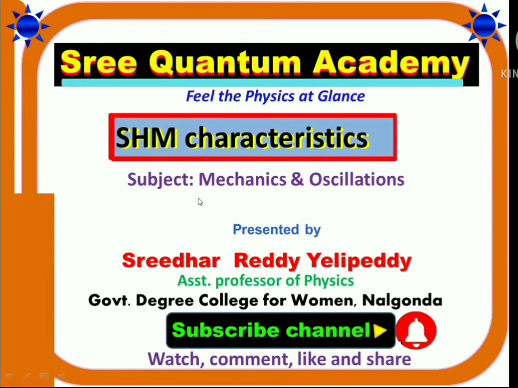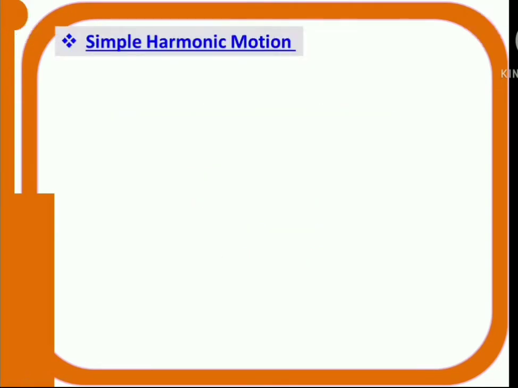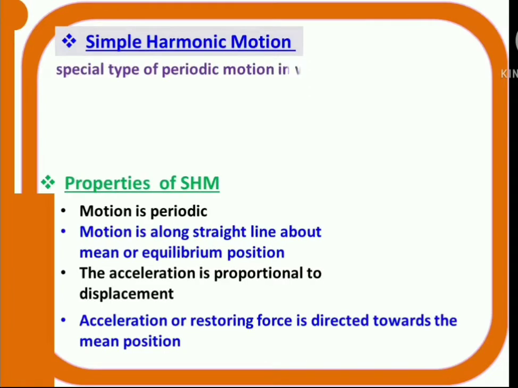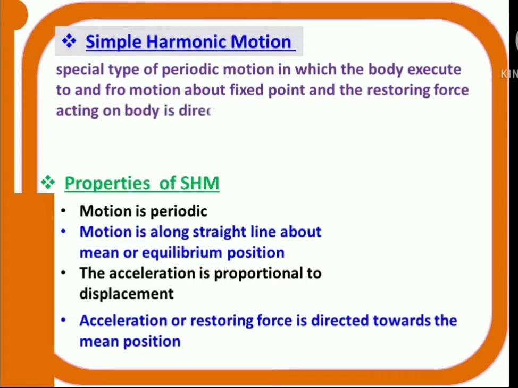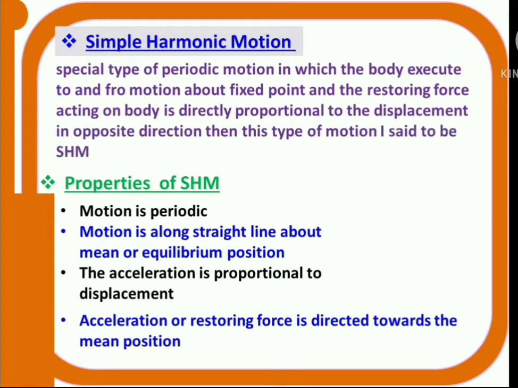First, simple harmonic motion. What is simple harmonic motion? A periodic motion in which a body executes to and fro motion about a fixed point, and the restoring force acting on the body is always proportional to the displacement and it acts towards the mean position. That means the restoring force F is proportional to minus x. This type of oscillatory motion is called simple harmonic motion.